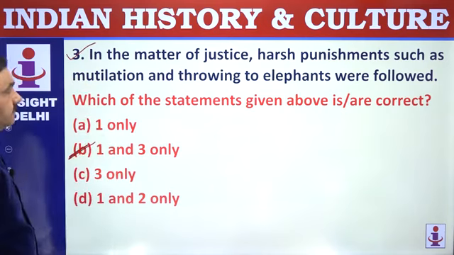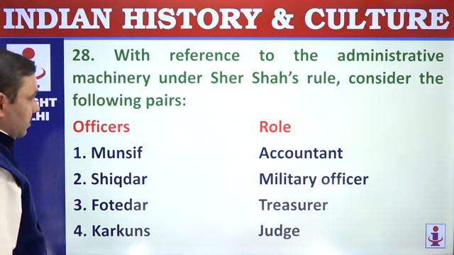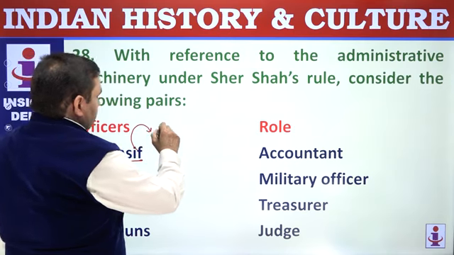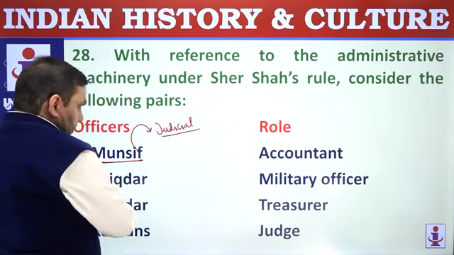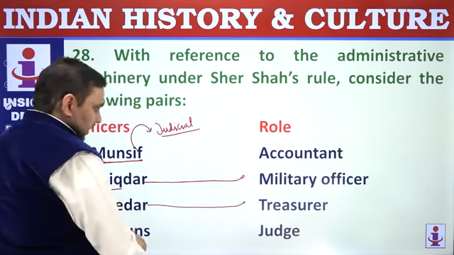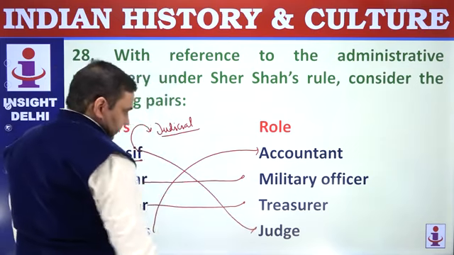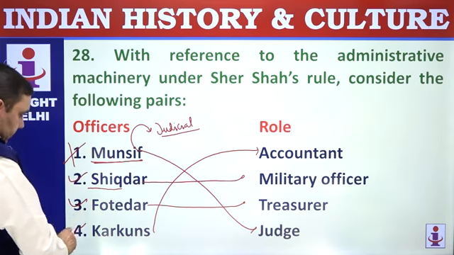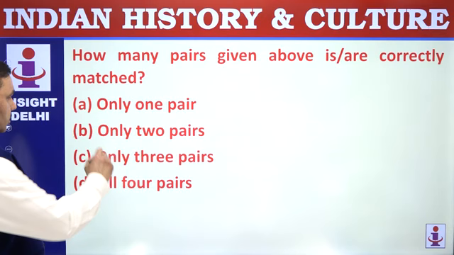Option is B. With reference to administrative machinery under Sher Shah's rule, consider following statements. Munsif was a judge basically, related to judicial department. Shikdar was a military officer. Fautidar was a treasurer. Karkun was a clerk. Clerk basically you can say accountant or clerk. Munsif will fall here in judicial department. So 2 is correct, 3 is correct, 4th is wrong, 2 and 3. How many are correctly matched? Only 2 pairs.